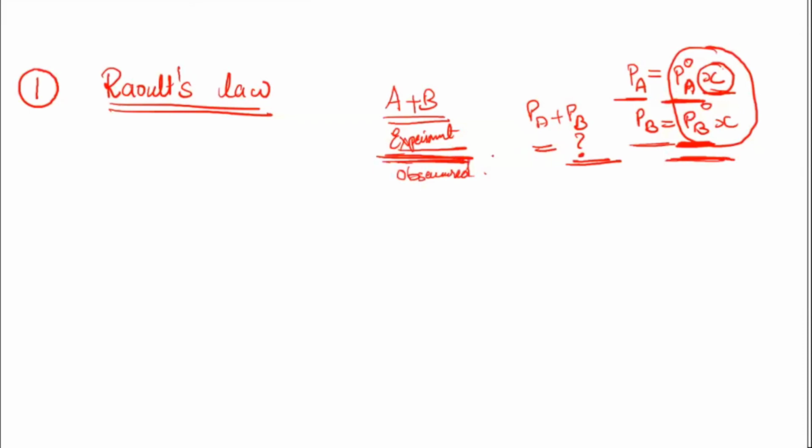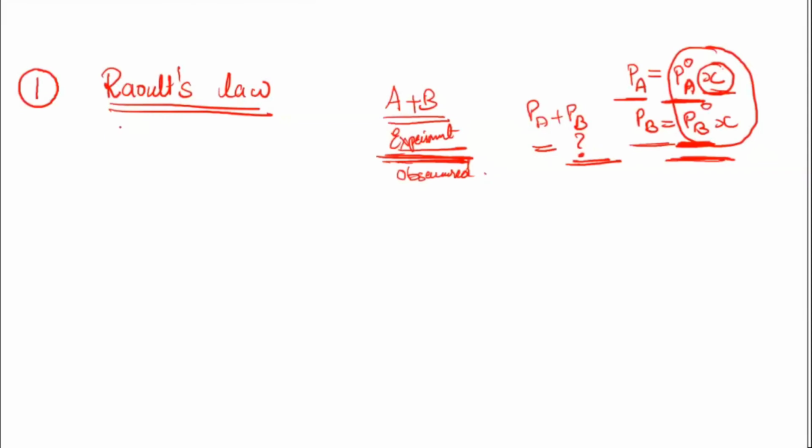They are perfect; whatever we are expecting, the same thing they are doing. Like how we say ideal condition means what? They are perfect, they obey everything. But if they don't obey, then they will come under the non-ideal condition. So this is one law which you need to keep in mind, the first parameter which decides whether the solution is ideal or non-ideal.